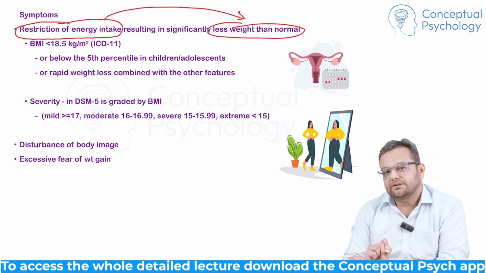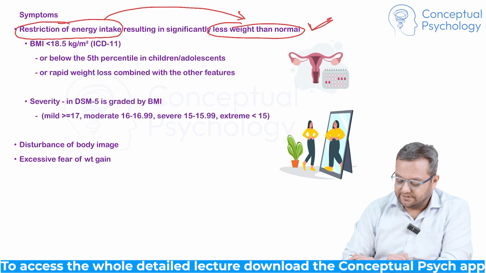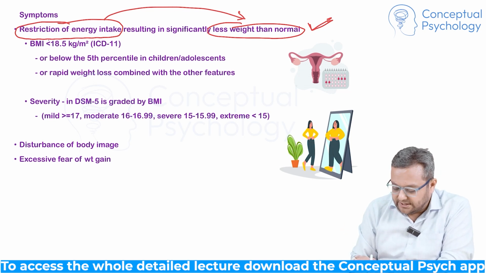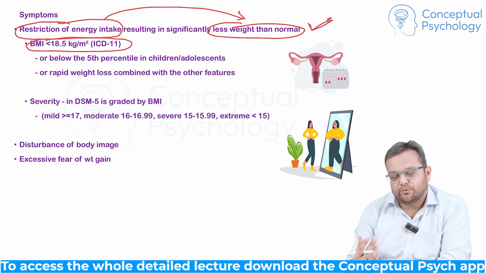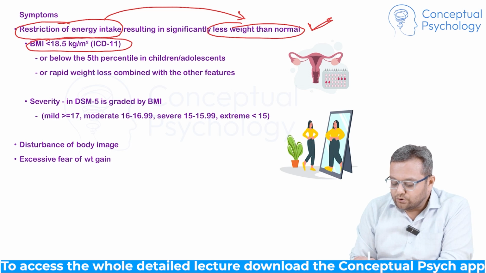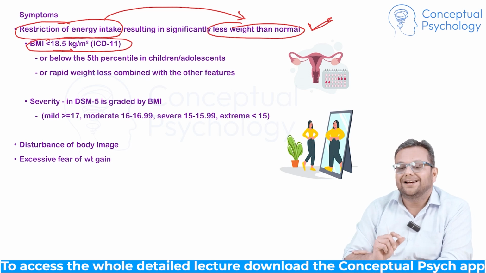So the first question is, is there a weight loss? Yes. So how much weight is less weight? It has been defined by BMI, body mass index, which is weight upon height in meter square, kg per meter square. If it is less than 18.5 kg per meter square, it is called less weight.